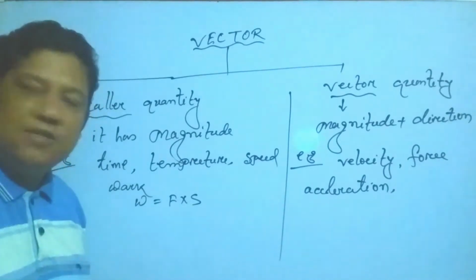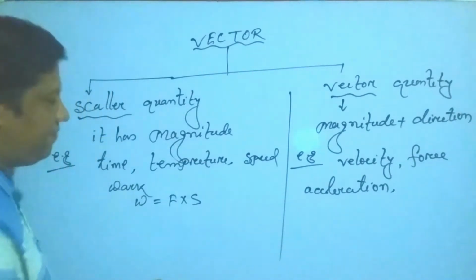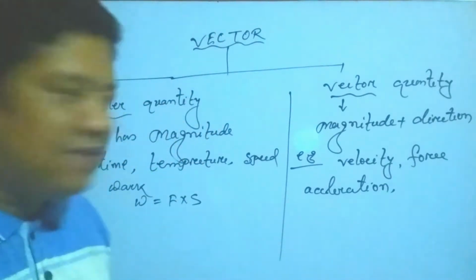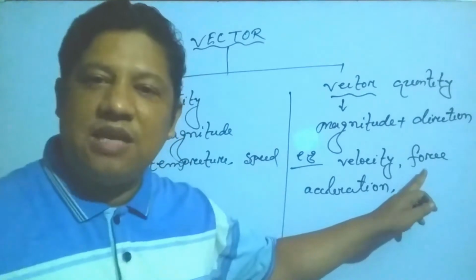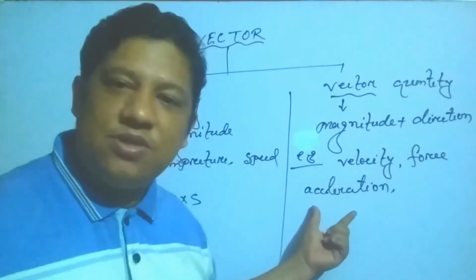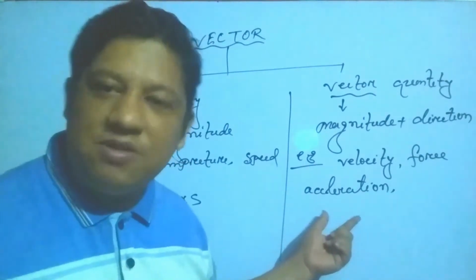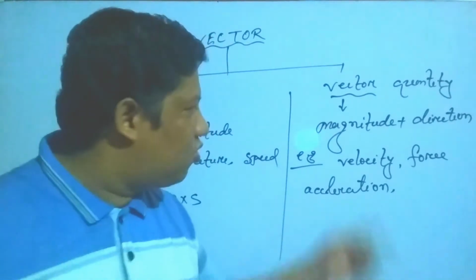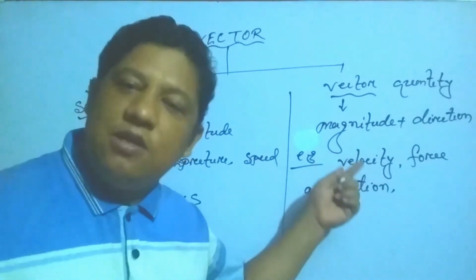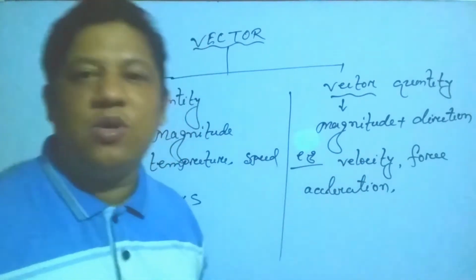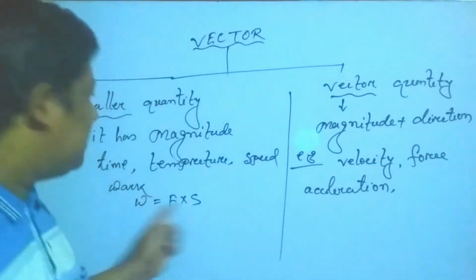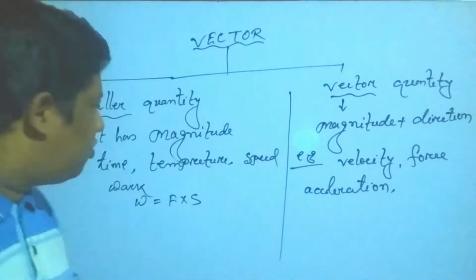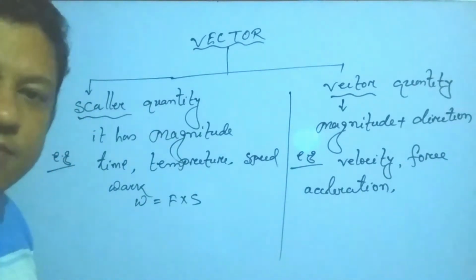So I think you understand. But in these cases, force, it is a vector quantity because it has directions and magnitude. Accelerations also, because the rate of change of velocity is accelerations. So rate of change of velocity was vector. So change of velocity also vector quantity. So my students, these are the scalar and these are the vector quantity. So I think you understand what I am going to discuss in these lessons.